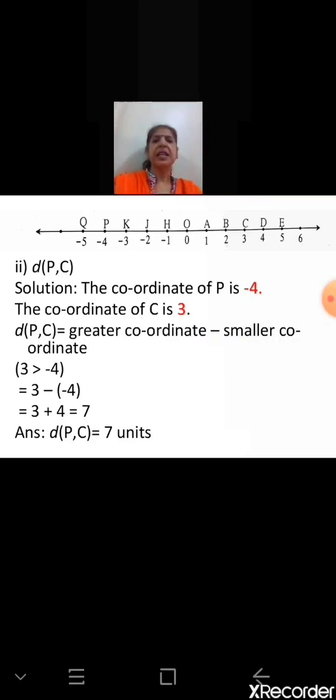And that is 3 minus, in brackets, negative 4. So while opening the brackets, it becomes 3 plus 4. When you open the bracket, minus multiplied by minus becomes positive. So 3 plus 4 is 7. It means the distance between the points P and C is 7 units. And what thing should we remember and keep in mind? Distance is a positive number.